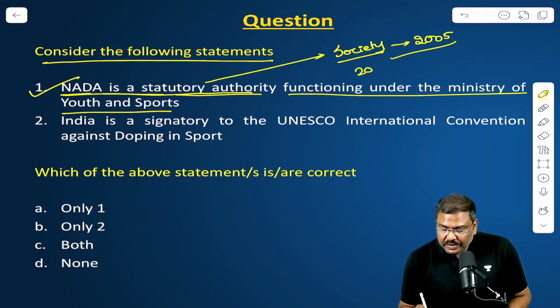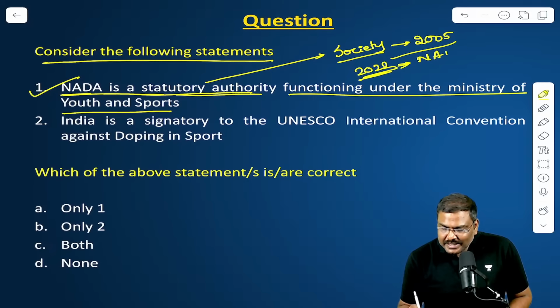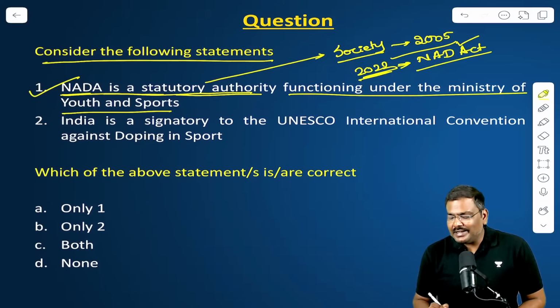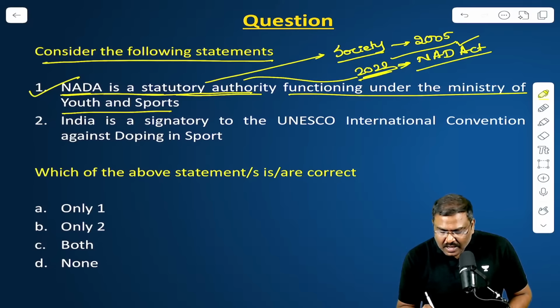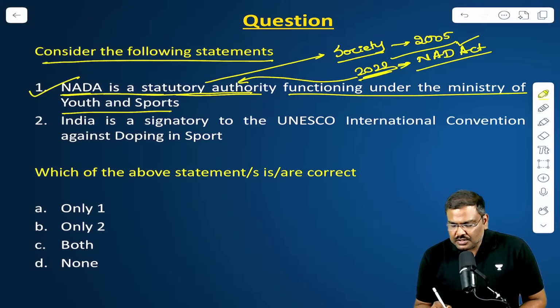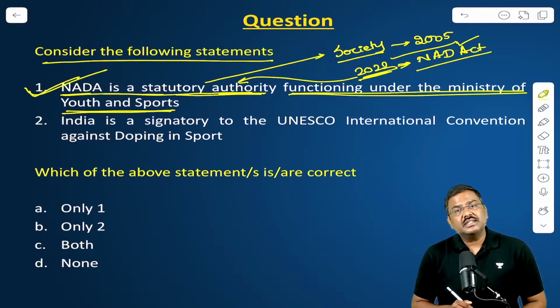Later, in the year 2022, the government of India passed a bill, the National Anti-Doping Act. Under this National Anti-Doping Act, NADA has been authorized, or recognized. So it is a statutory authority functioning under the Ministry of Youth and Sports. Yes, statement 1 is correct.